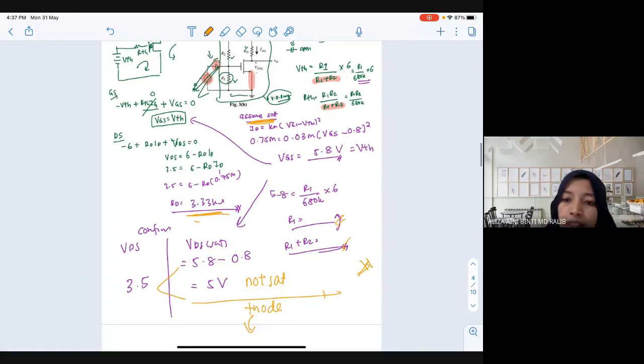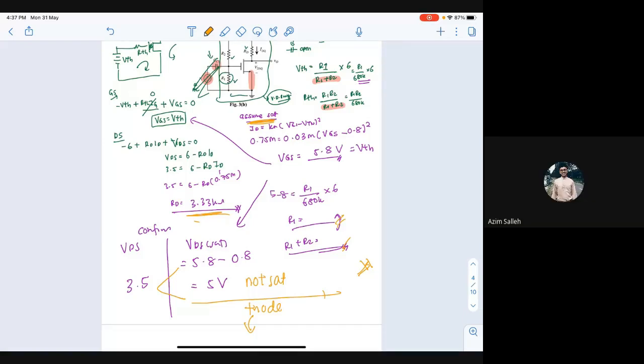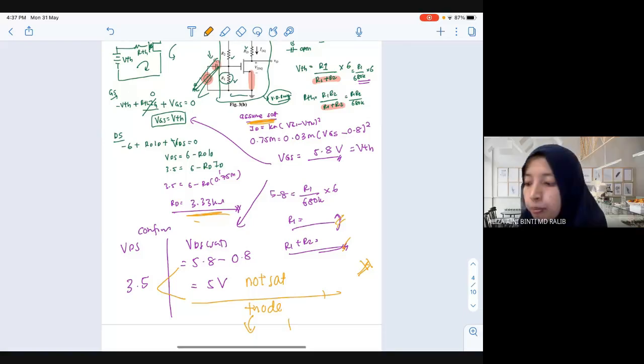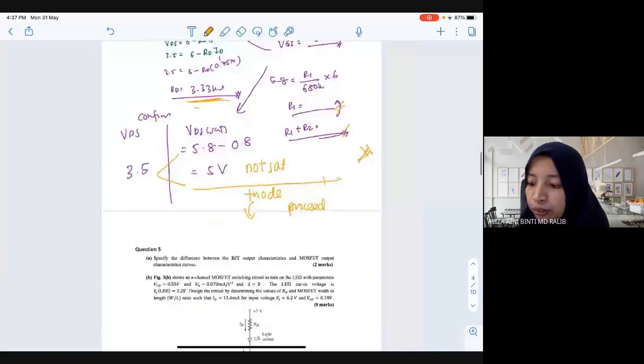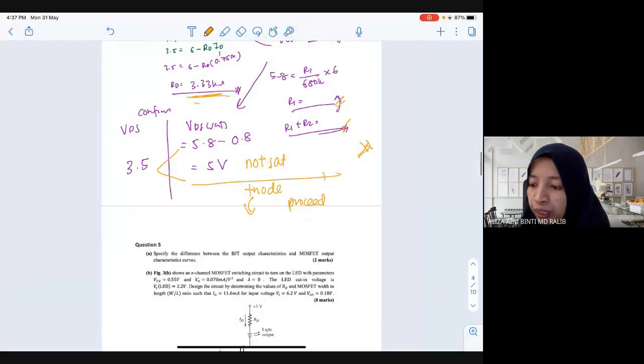What do you think, Azim? Proceed to triad. Yes, you need to proceed to triad. It's not done yet. So, later you do by your own. Nanti awak kena pakai balik equation ID equal KN yang panjang. Then you need to plug in back the equation.